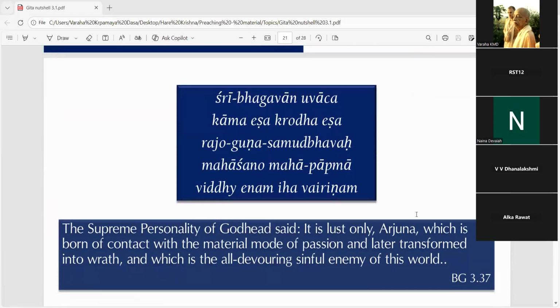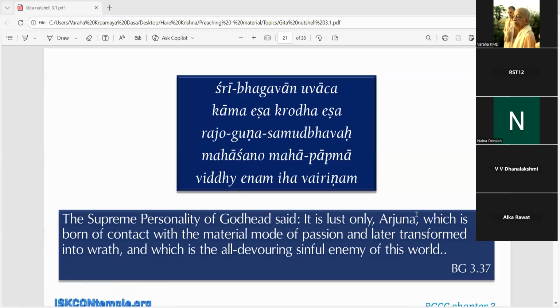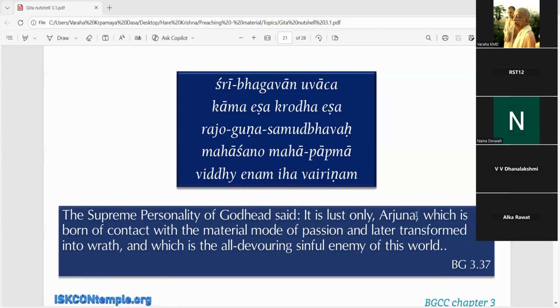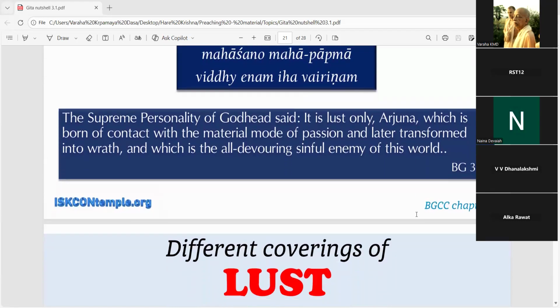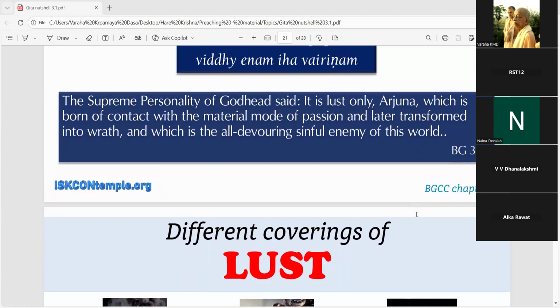Let us see what Krishna is saying in Bhagavad Gita 3.37. He says, Shri Bhagavan Uvacha, Kama Esha Krodha Esha Rajo Guna Samudbhava, Mahashano Mahapapma Viddhy Enam Iha Vairinam. The Supreme Personality of Godhead said, it is lust only, Arjuna, which is born of contact with the material mode of passion and later transformed into wrath, and which is the all-devouring sinful enemy of this world. Now, this is one more very nice example to understand.